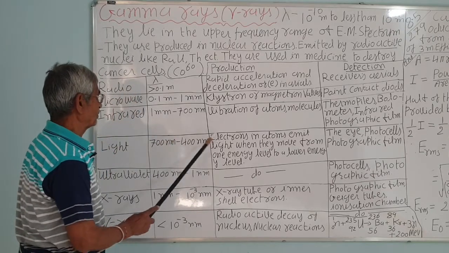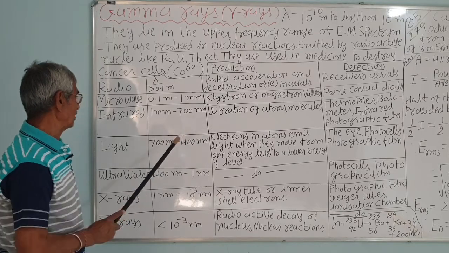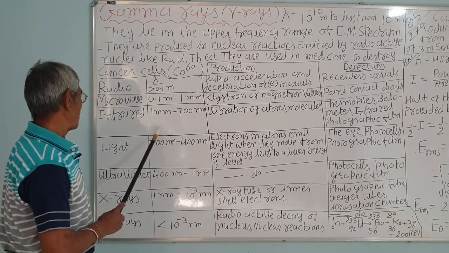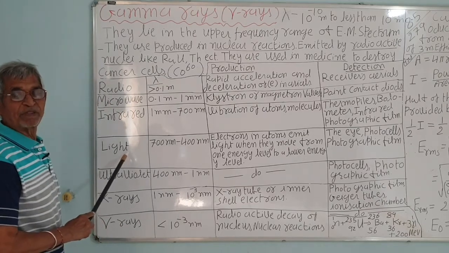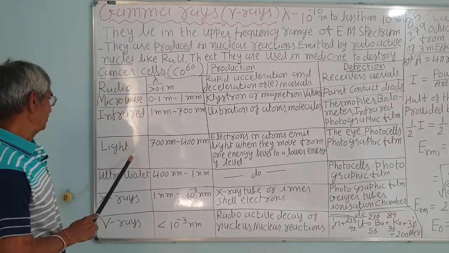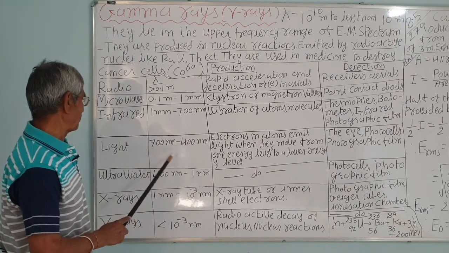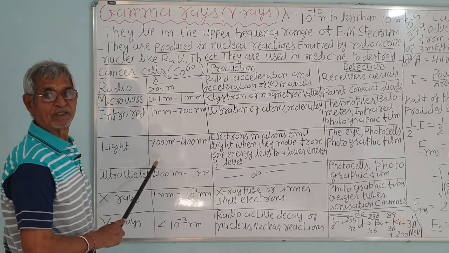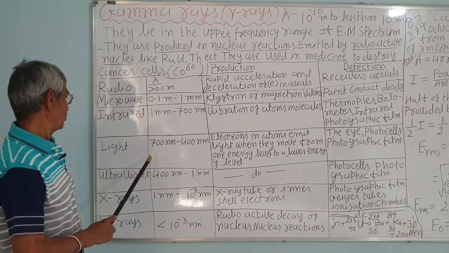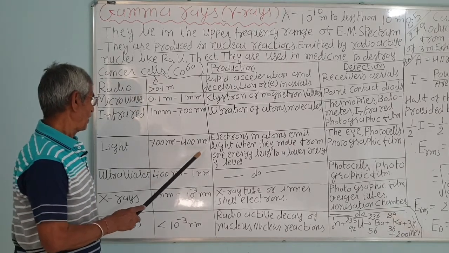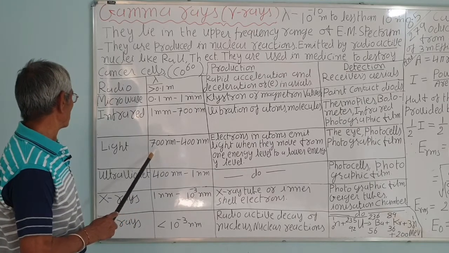Correct? You must have seen hot objects, coal. When you heat it, it becomes red hot, emitting energy in the form of light and heat both. So then light, this is visible light or the visible spectrum. It's from 700 nanometer to 400 nanometer. I told you this is an approximate figure given in a book. It is 750 nanometer, and in some books it is given as 800 nanometer or 8000 Angstrom units. This is for violet, this is for red. Red is the longest. Correct?